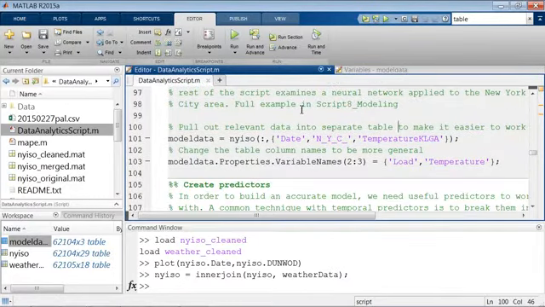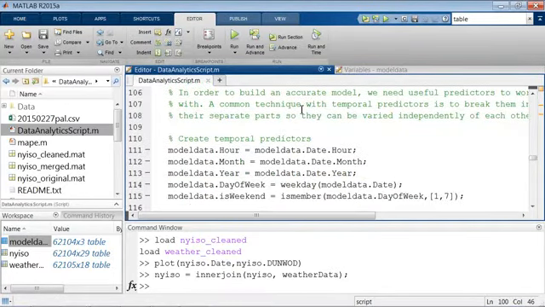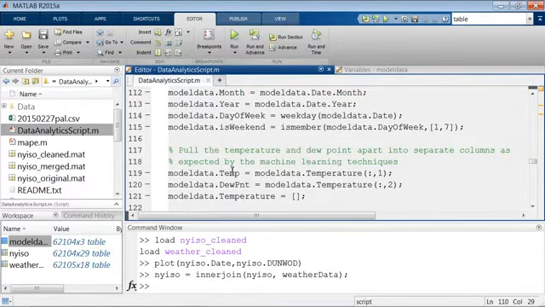So the first thing we might want to do, a really common technique when we're working with this timestamping information, is to break it apart into its different components so that we can vary them independently of each other. So maybe I want to take my date information, and maybe I want to pull out, let's say, the hour, the month of the year, the actual year itself, what day of the week is it, and then whether or not it's a weekend, and make these their own separate predictors so I can vary them all independently of each other. We can also take our temperature and dew point and pull them apart into completely separate predictors.